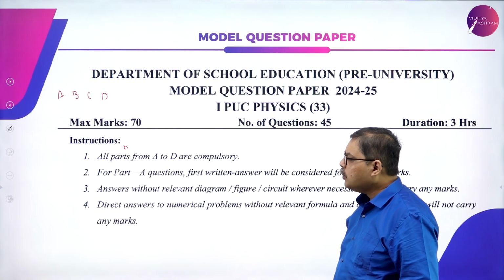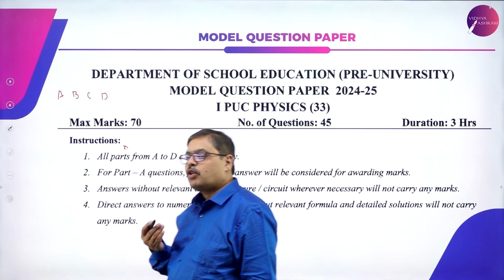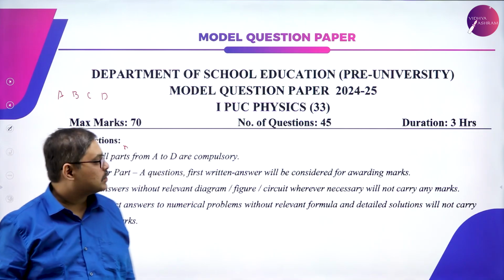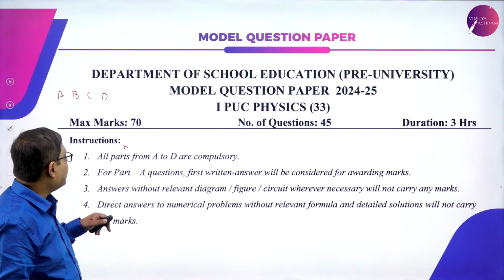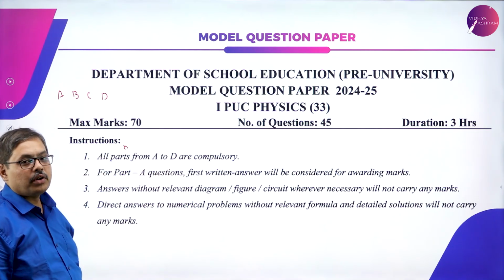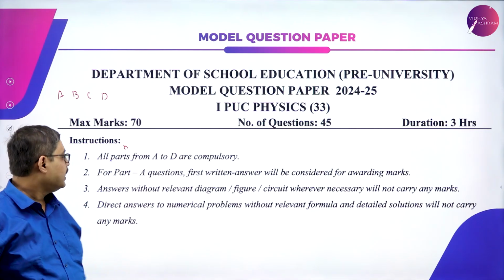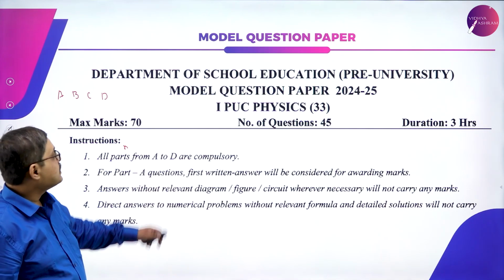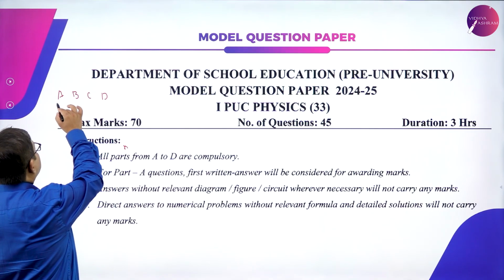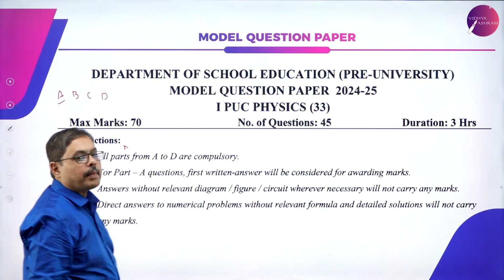Okay. So let us first try to understand what are the instructions that are given to the students. The paper says that all parts from A to D are compulsory. You have to answer all the parts, part A, B, C and D. For part A, for 1 mark questions, you have 2 major parts.